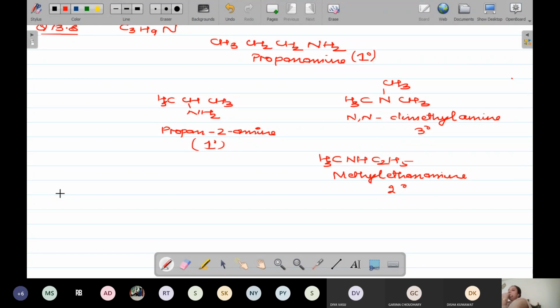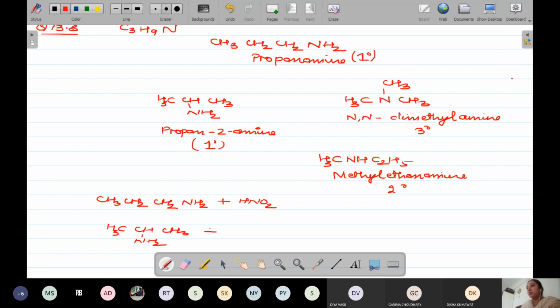Now the next part says, which will liberate nitrogen gas on treatment with nitrous acid. We have read that it is going to react with the primary amines only. So it means it is going to react with this as well as with this. Nitrous acid means HNO2.